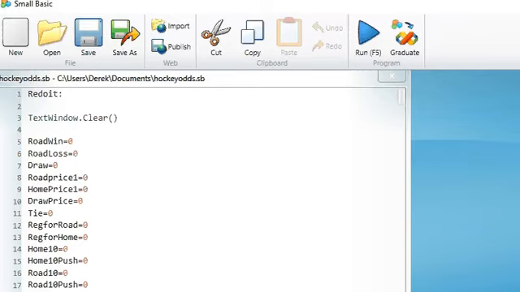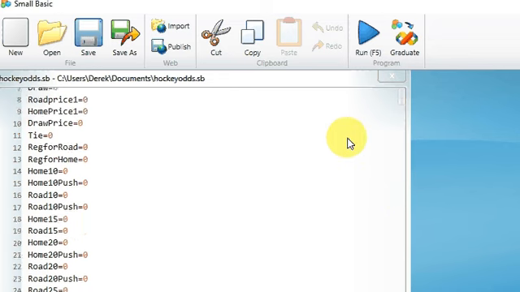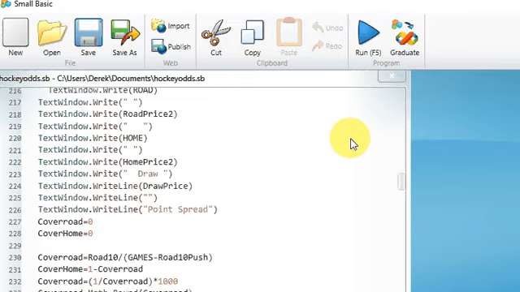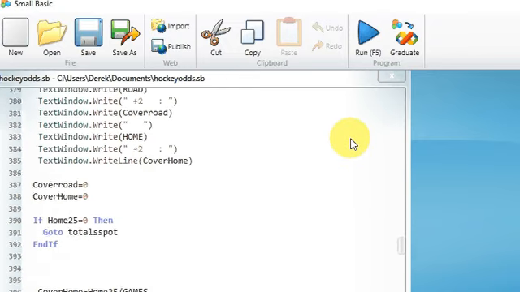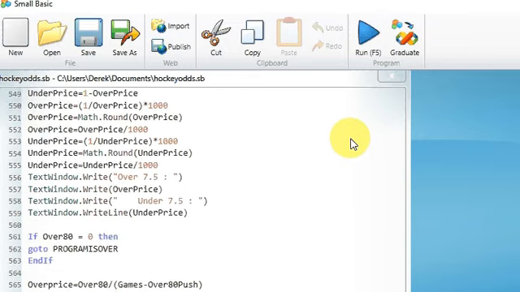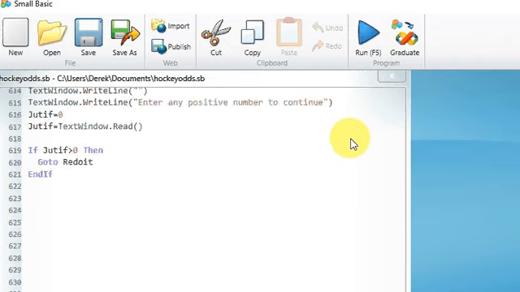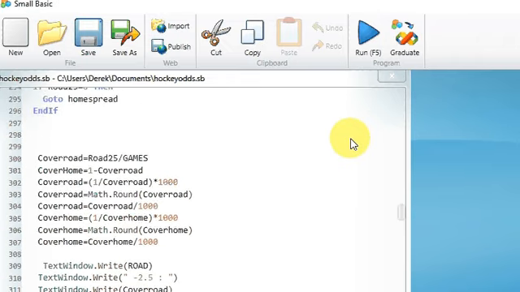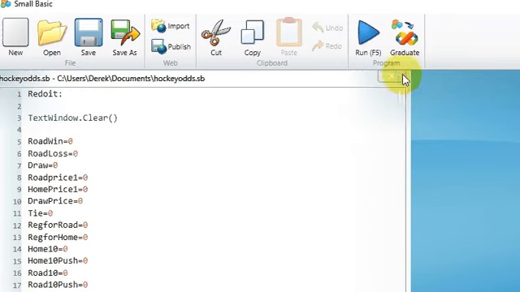Now, what did I do today? I wrote a computer program using Small Basic. I've been really good at basic programs since I was like 12, back in the Commodore 64 days. So I took an hour and a half today to write this program, which simulates a whole bunch of hockey games and then tells you what the betting prices should be. Now, I'm considering putting NHL hockey picks on this video channel. Not sure if I will. I have to use this if I want to monetize it. I'm definitely betting on them.